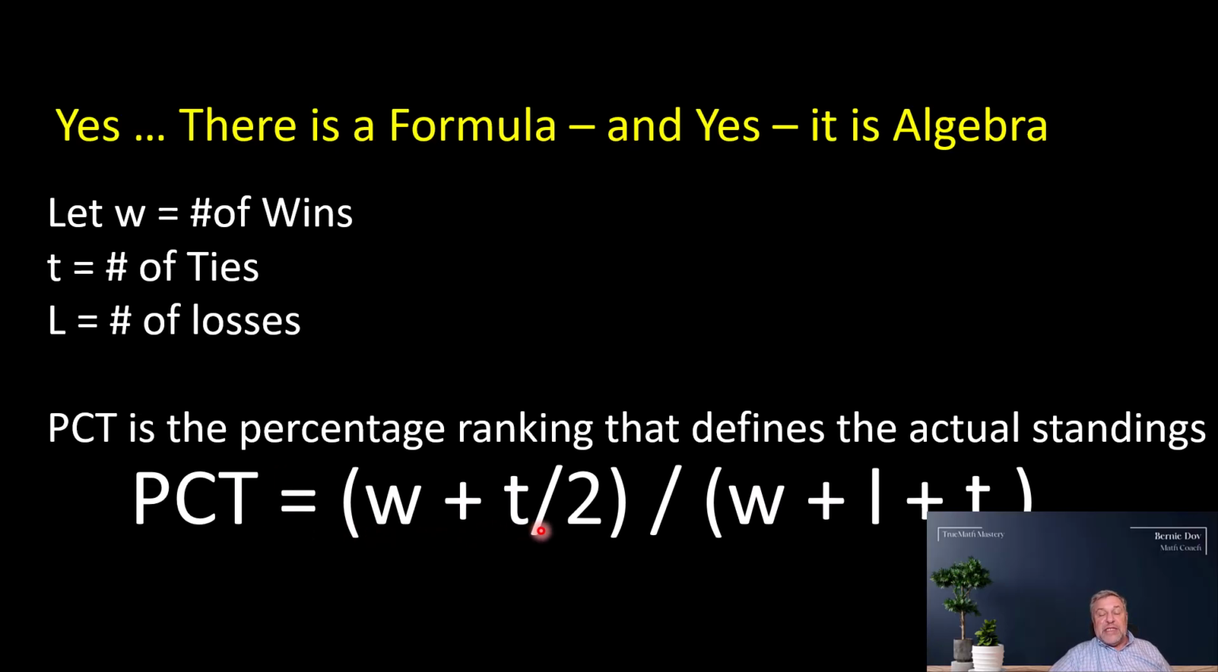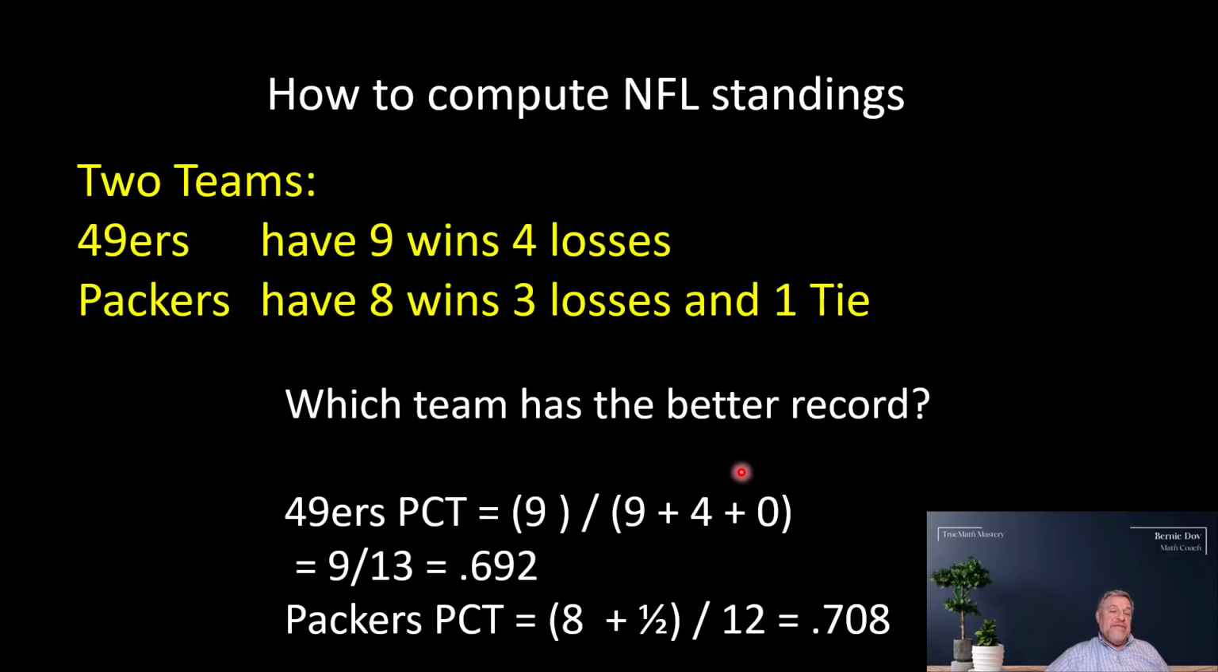So it's wins plus T over 2, divided by, open parentheses, wins plus losses plus ties. And that is the formula. Let's take this as an example. Take, for example, the 49ers that have 9 wins and 4 losses. The way you compute the percentage for the 49ers right now is 9 wins divided by 9 wins plus 4 losses, which total 13. So 9 divided by 13, and that's .692.